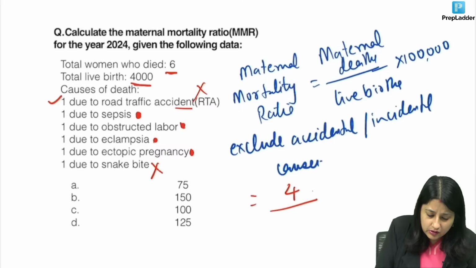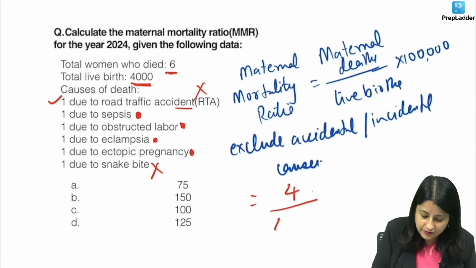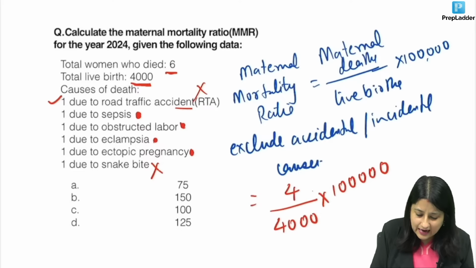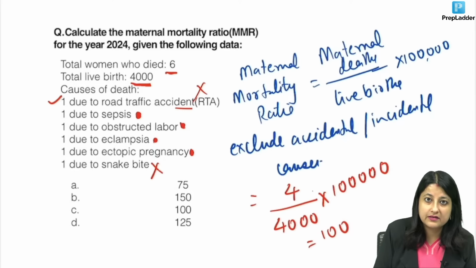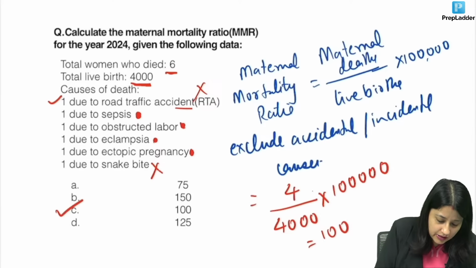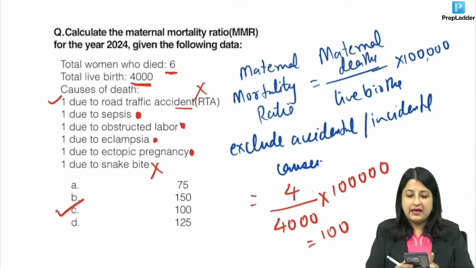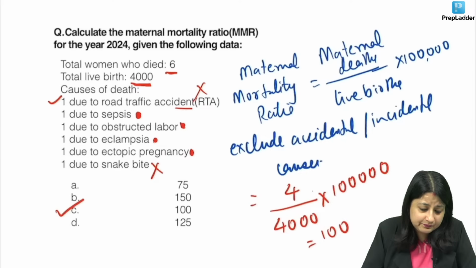And what is the total live birth? Very easy. It's been given to you. 4 upon 4,000 into, guys, we will have 1 lakh. So if you solve this, ideally it's going to come 100 per 1 lakh live births. So your answer over here is 100. Everybody got this question? Did you all understand this question, everyone?